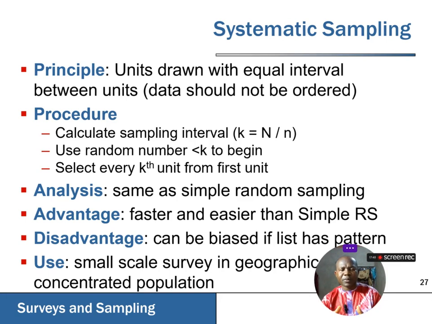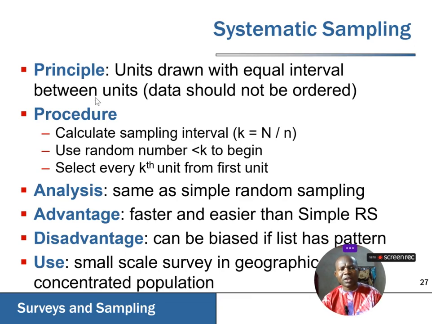Usually when you have a moderate population, simple random sampling may come in handy. But when the population is considerably large, even if it's a homogeneous population, you may have to consider using the systematic sampling technique. What we have here now is units drawn at equal intervals.